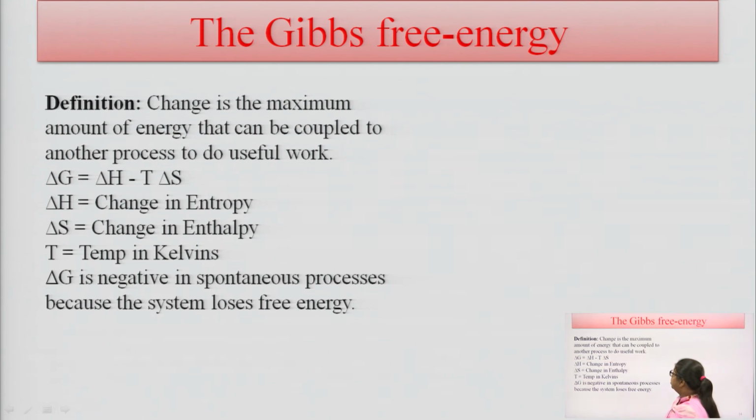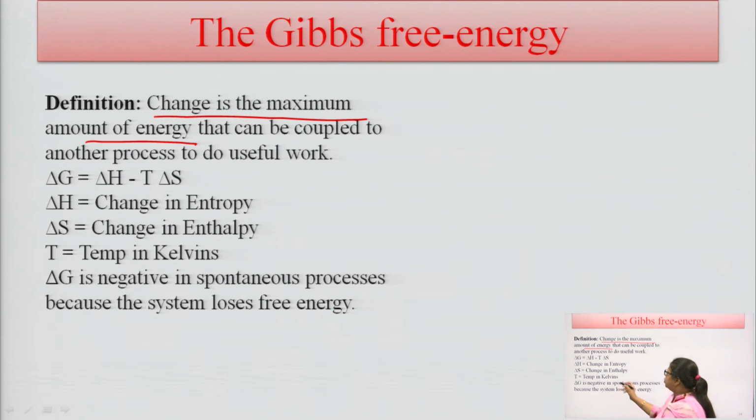What is Gibbs free energy? Gibbs free energy is basically the change in the maximum amount of energy that can be coupled to another process to do useful work, or needed work.